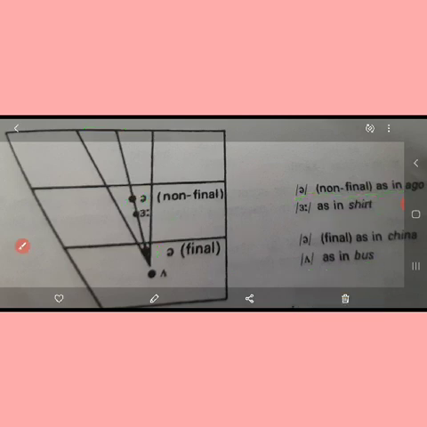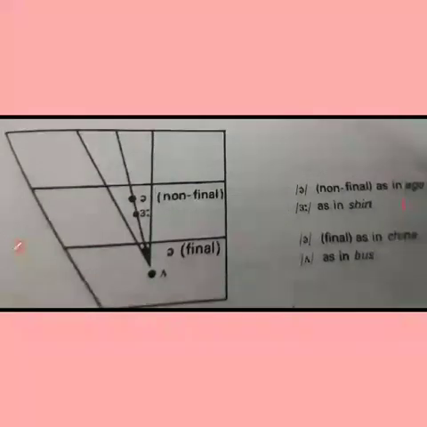And in a word like China, it is used in the final position. So final and non-final position.